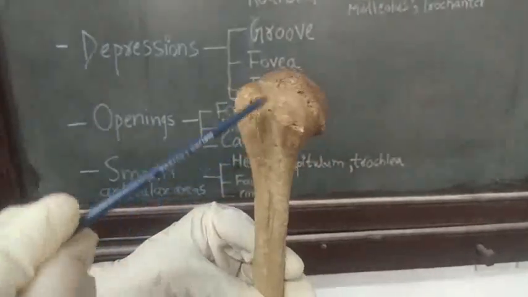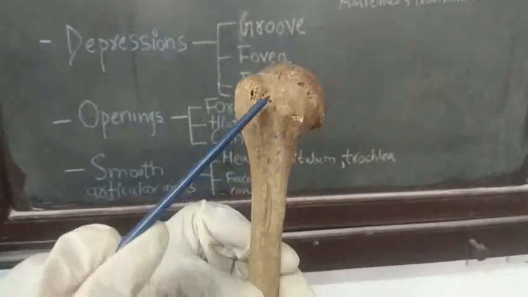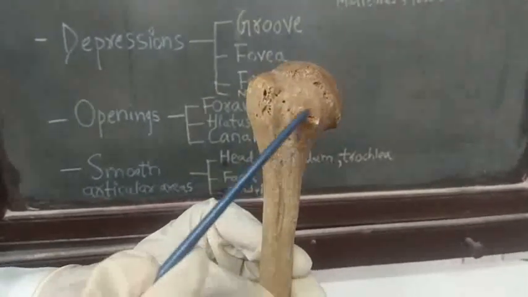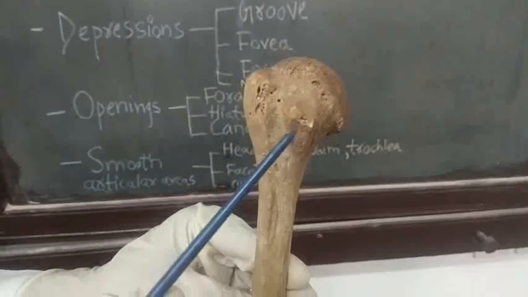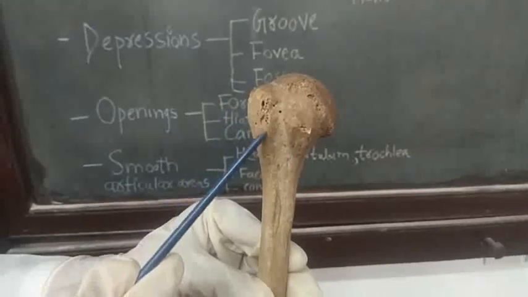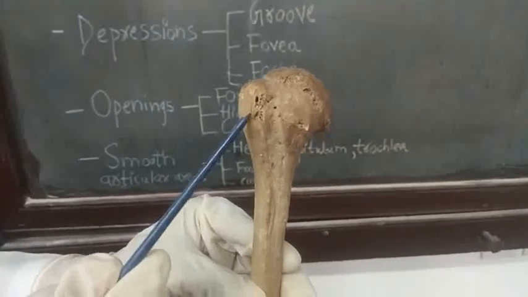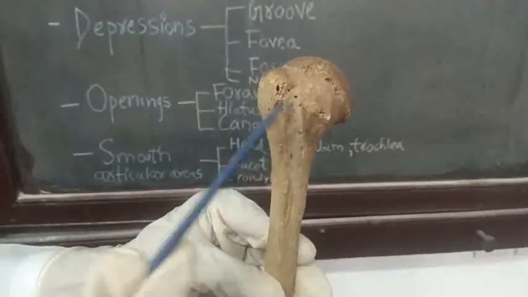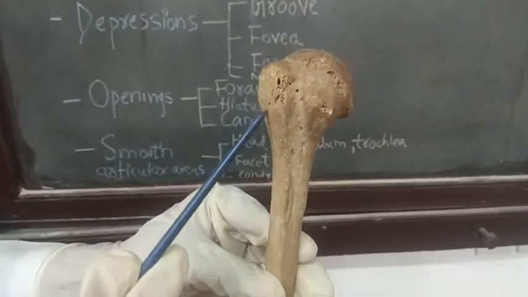Here in the upper end you can see a small elevation, that is called the lesser tubercle. The larger elevation, this one, is called the greater tubercle. So these two are the lesser tubercle and greater tubercle.